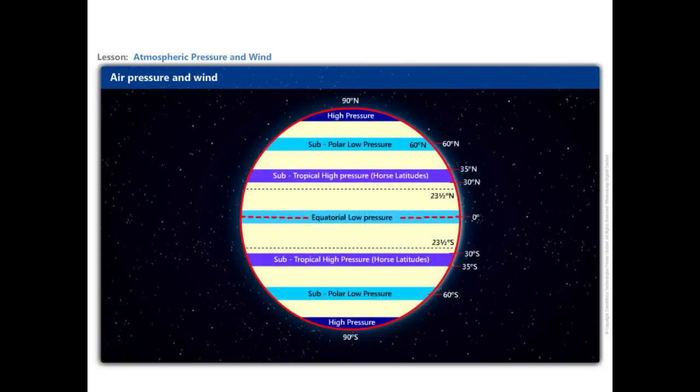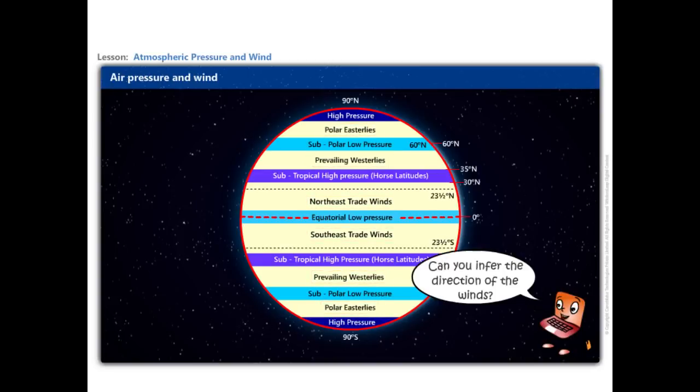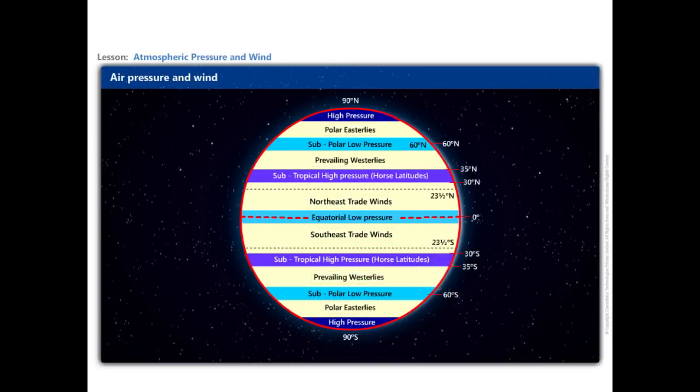Have a look at the pressure belts on the Earth's surface. There are some permanent winds that blow constantly throughout the year in a particular direction. Can you infer the direction of the winds? The winds blow from high-pressure belts to low-pressure belts. The trade winds, westerlies and easterlies, are the permanent winds.